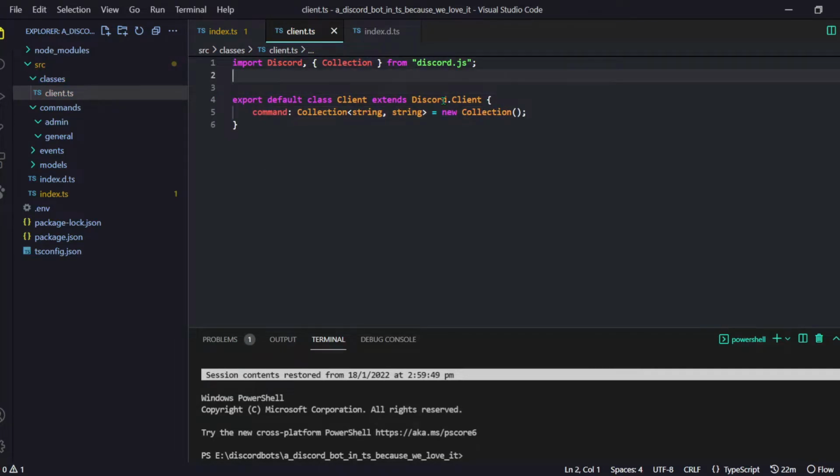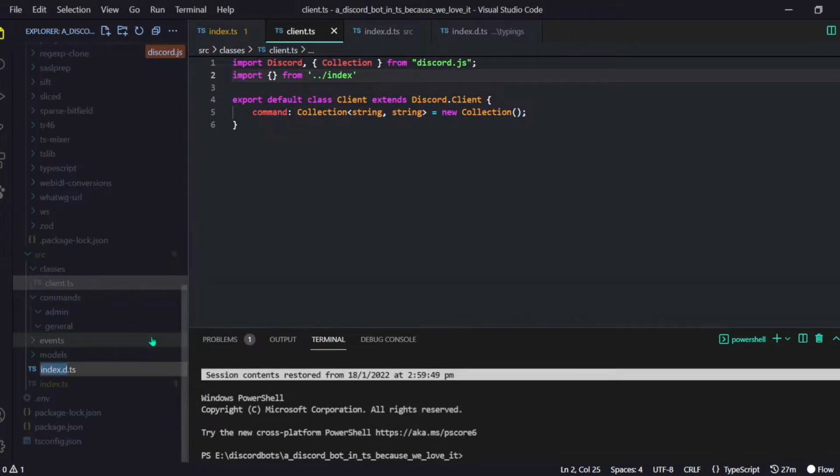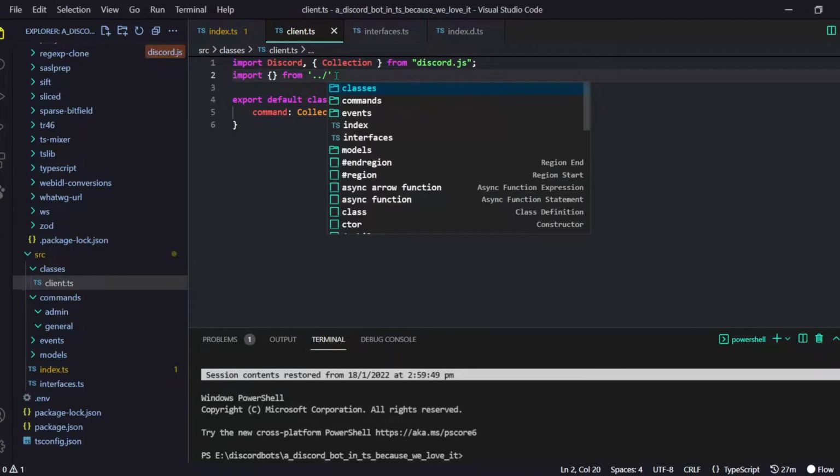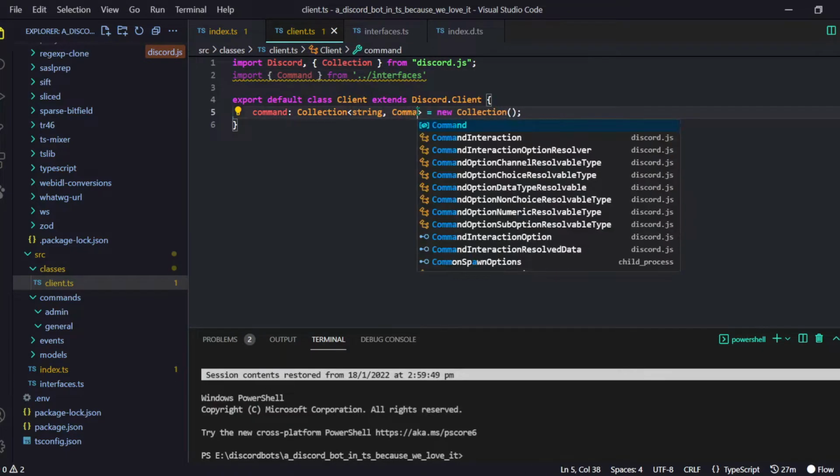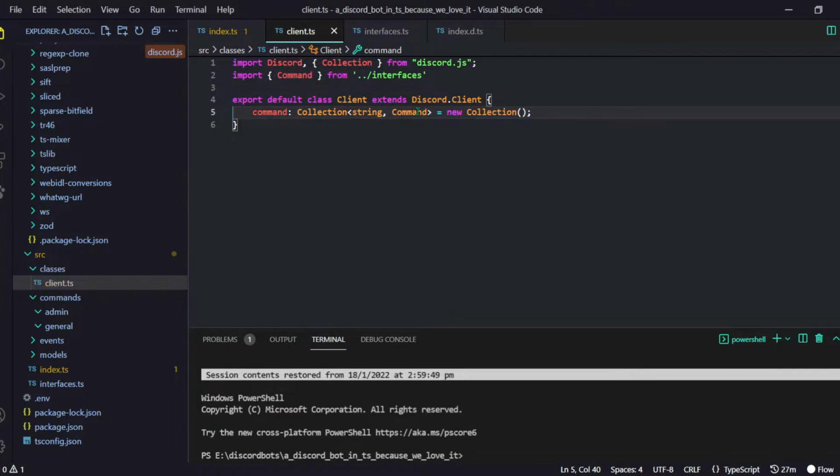Let me just do another thing, and by the way, let's name this file interfaces.ts for now. Let me import that real quick, and we get our Command type right here. And instead of string, let's just do Command, and bam guys, our bot is done. And I guess that's all we have to do.